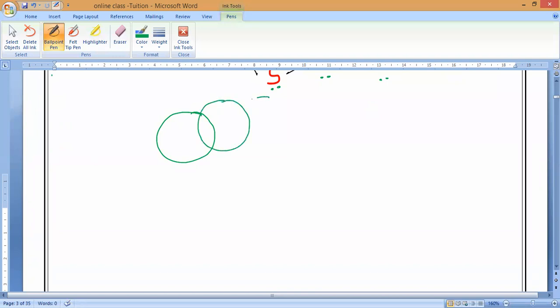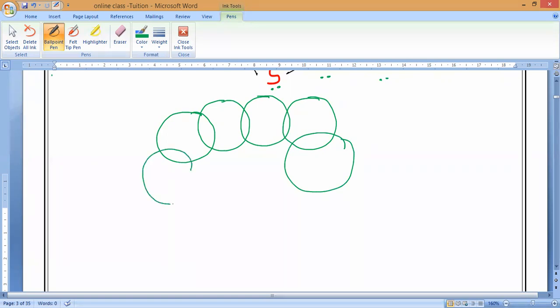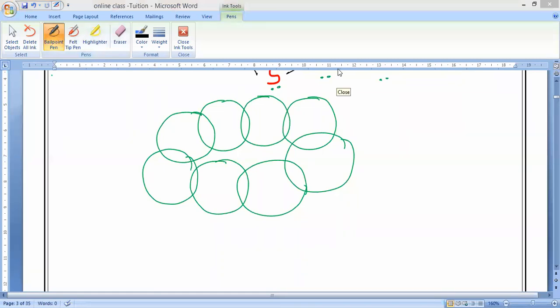2, 3, 4, 5, this side, 6, 7, 8. You understand that? What is this? Anybody can say? What is this? Madhumita, I'm not understanding your question. Can you speak?